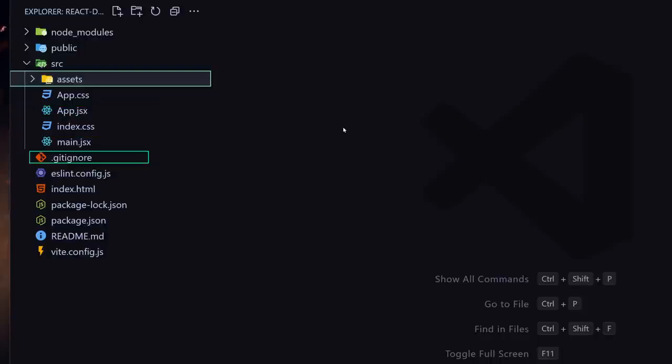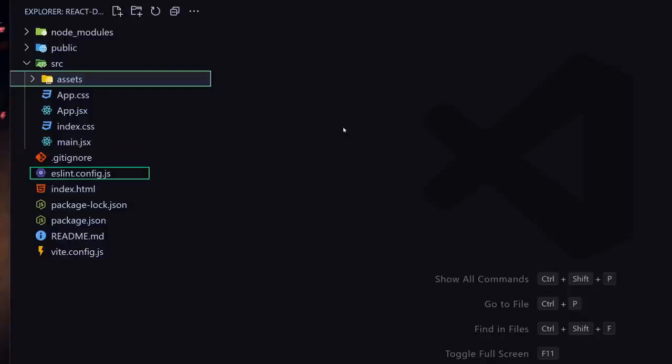Next, we have a .gitignore file, and this is a GitHub related file. When we are pushing our code to GitHub, this file allows us to ignore certain files or folders. For example, this node_modules folder is a huge folder, and if we don't want to push that to our GitHub repository, we are going to be just putting the name of our node_modules folder inside this .gitignore file, and it's going to just ignore that whenever we are pushing our code to our GitHub repository.